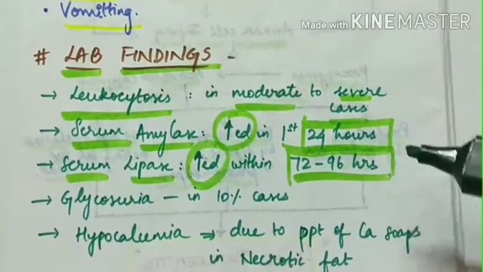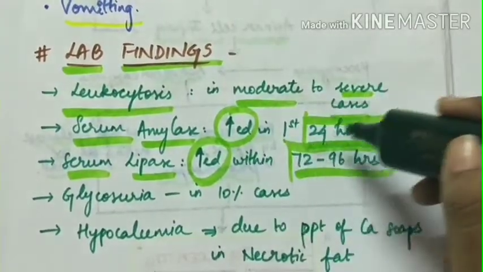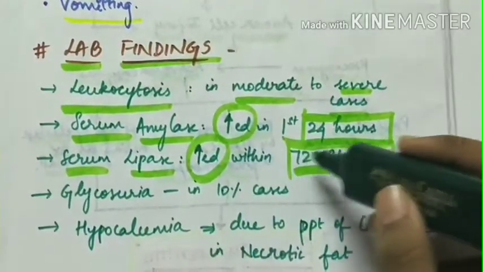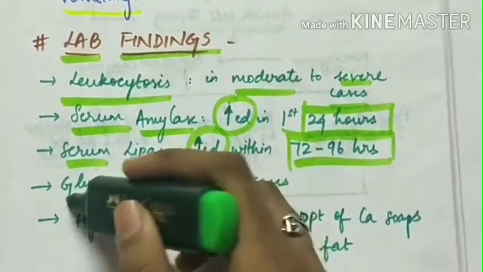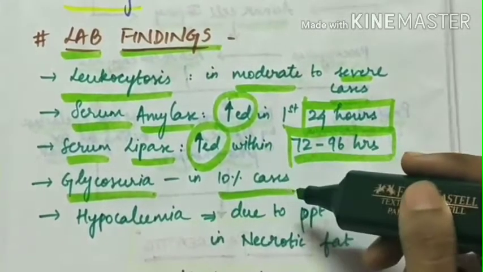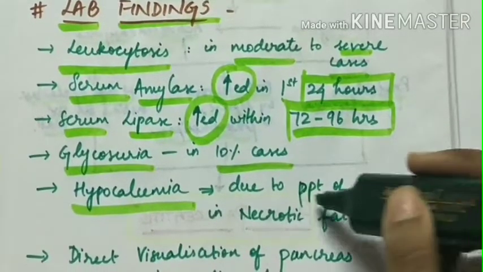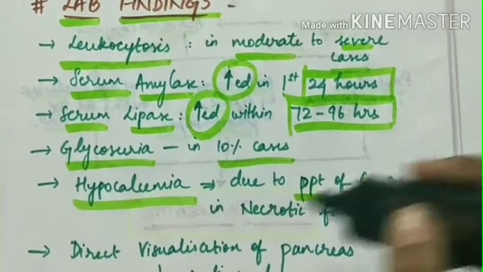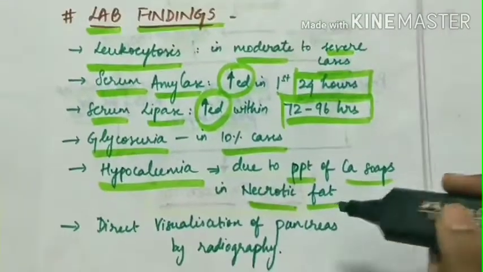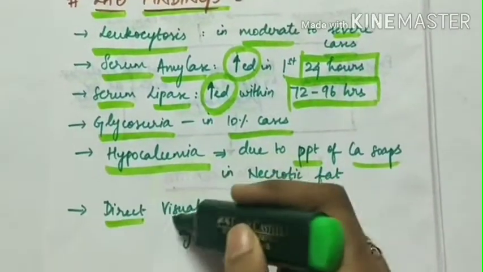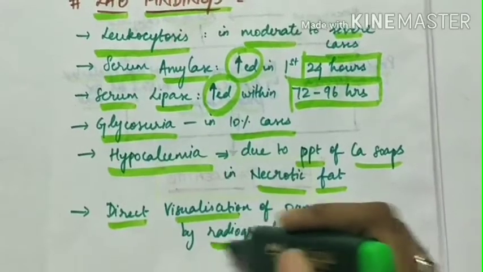Amylase in the first 24 hours, lipase in 72 to 96 hours. There can be glycosuria in 10% of the cases, and hypocalcemia can be seen due to precipitation of calcium soaps in the necrotic fat, and direct visualization of the pancreas by radiography. These are all the lab findings.